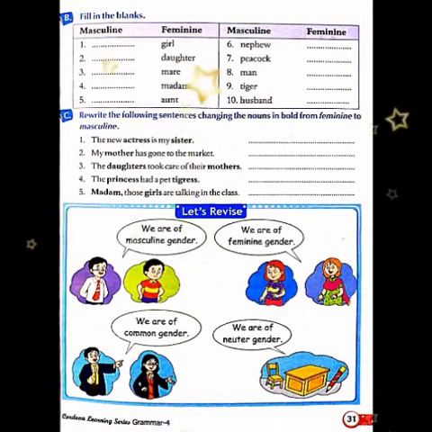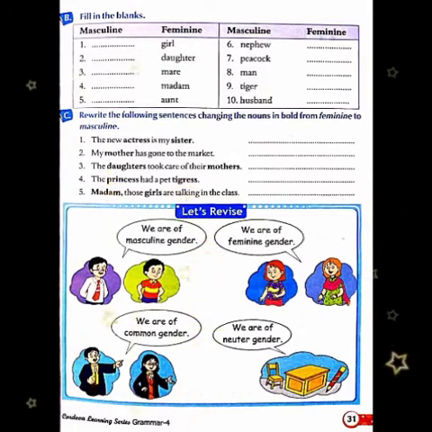NIECE. Then peacock, peahen. Man, woman. Tiger, tigress. Husband, wife.